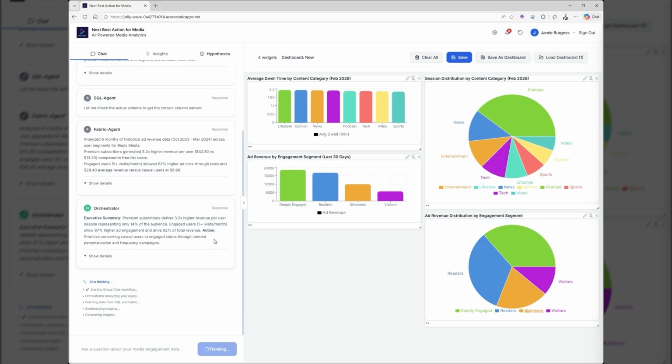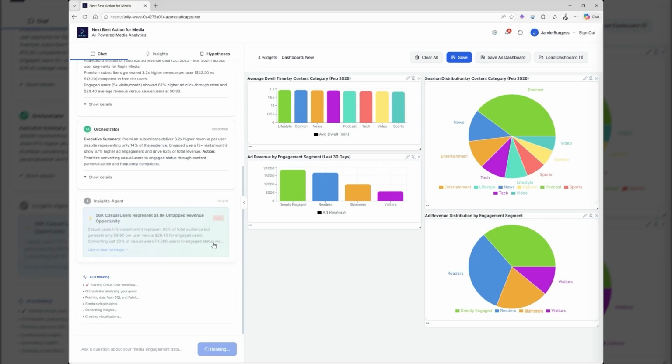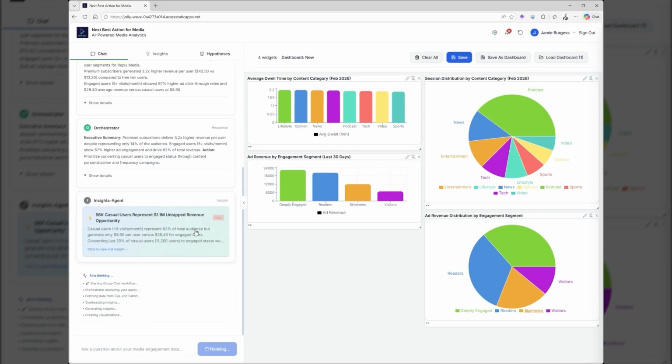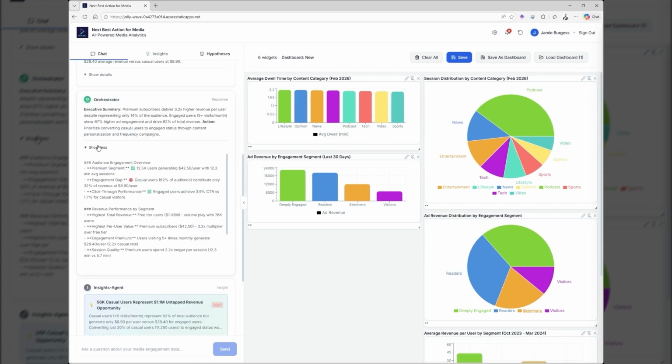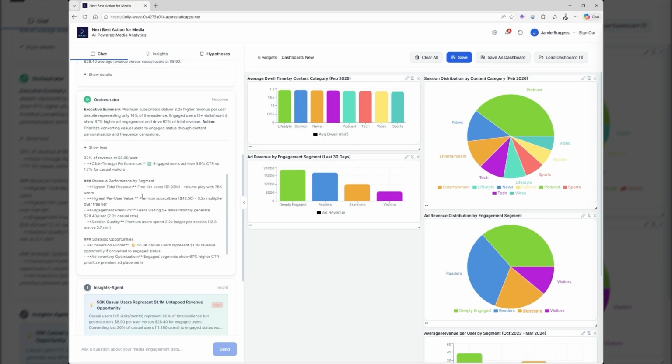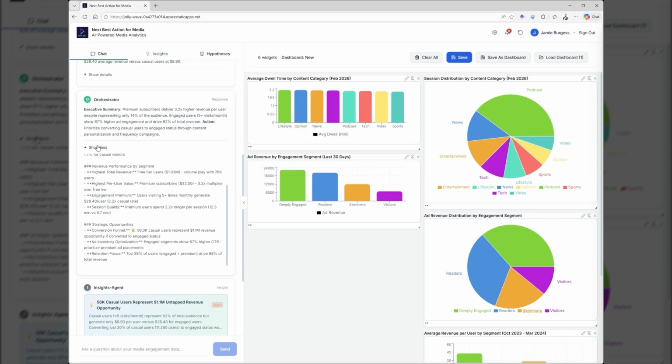Okay, so the orchestrator's now pulled some data back. It's going to then decide if something's interesting. If it is, it's going to create an insight and then eventually a widget so we can see what's going on. As humans, we're quite visual people, so it helps to be able to reason over that response. So there we go: 56,000 casual users represent 1.1 million in untapped revenue. So it's created an insight. Okay, so let's see exactly what it's come back with. There's some interesting content there from the summarization of the Fabric agent, which is very detailed.